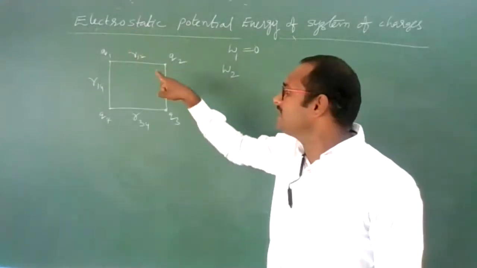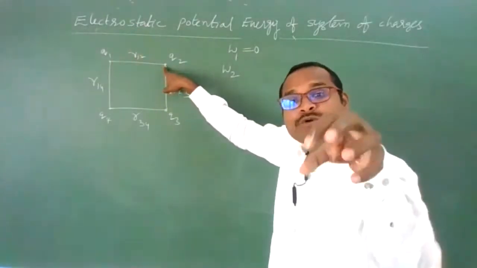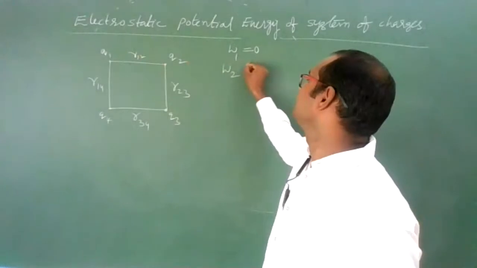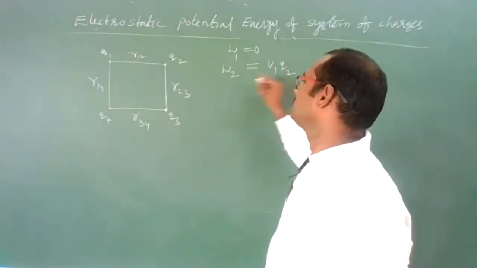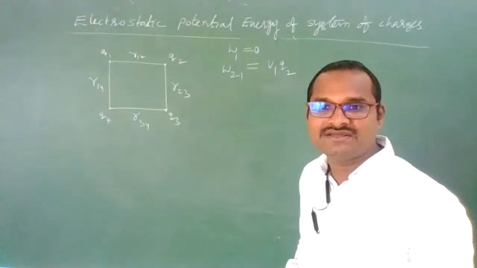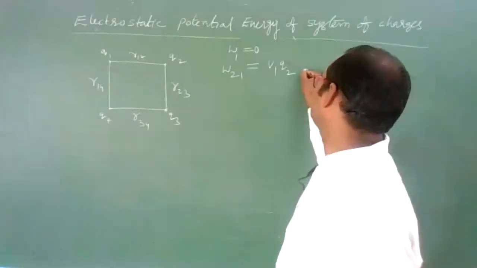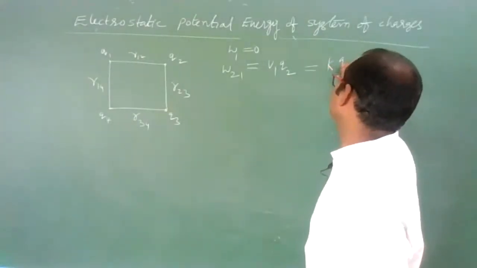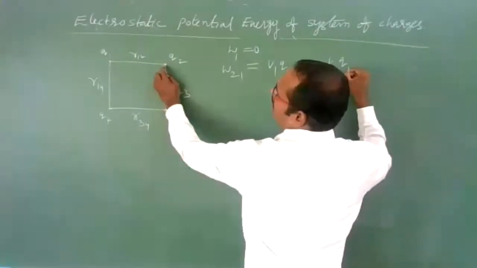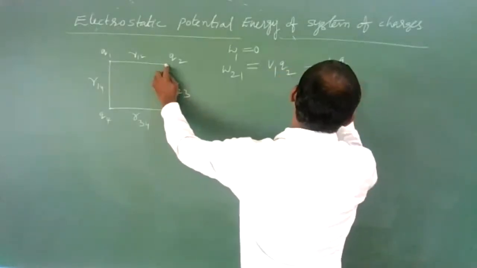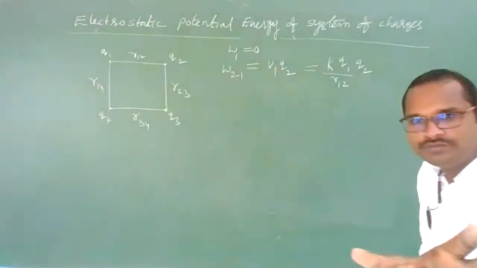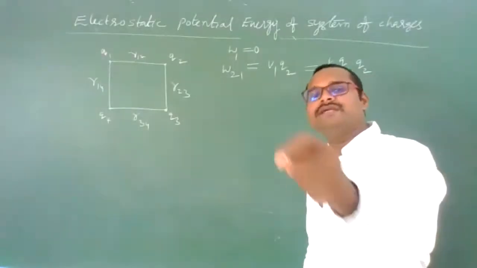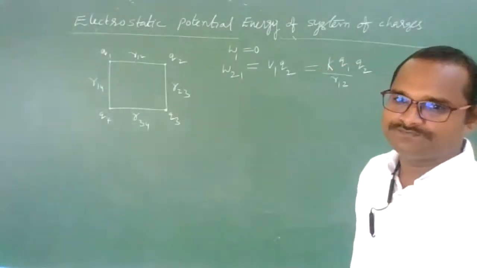Due to that first charge, at this location, some potential is there. Potential due to that first charge into second charge. This is the work done we need to do against the first charge. That is K Q1, and the distance is R12, into second charge Q2. This much work we need to do while bringing Q2 charge to its location.